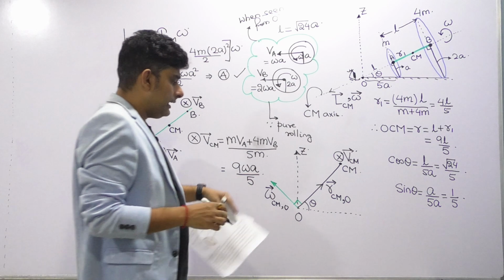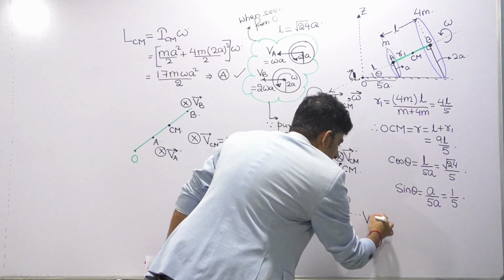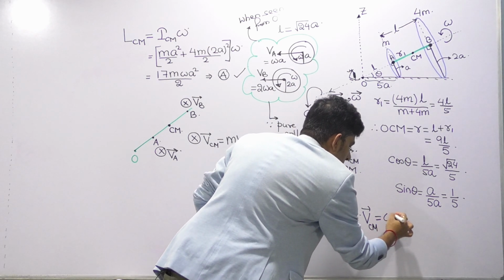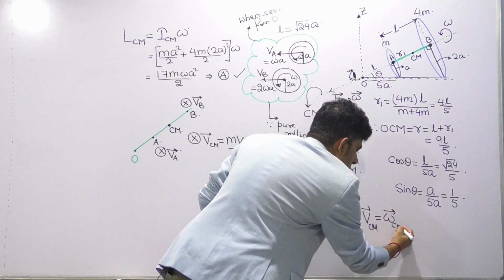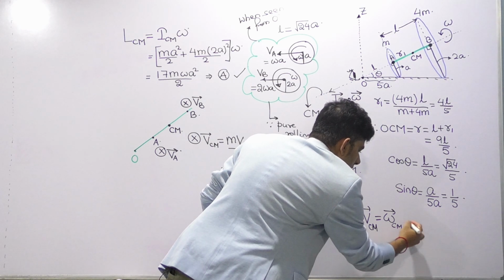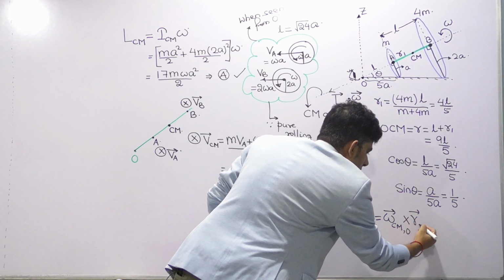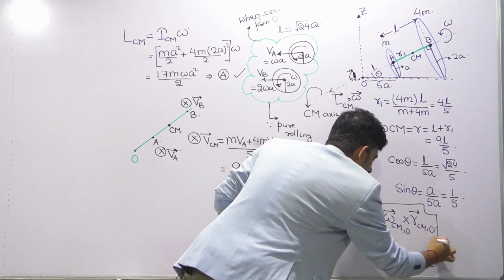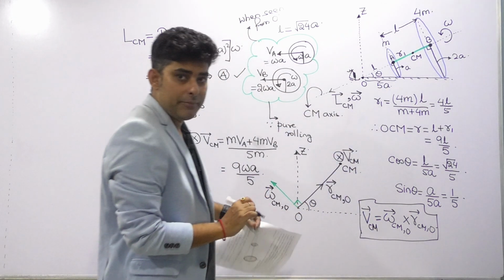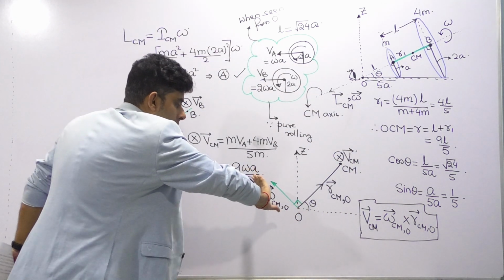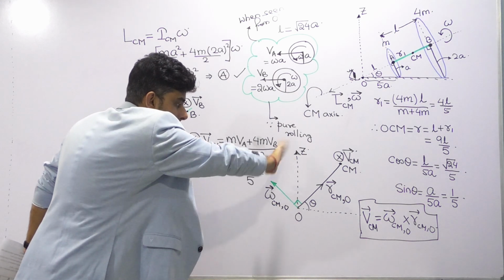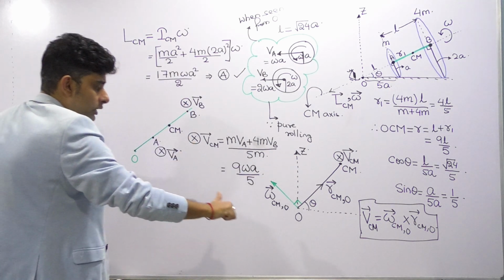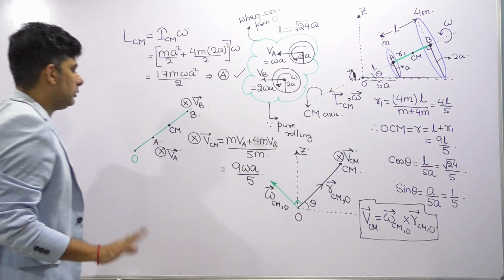And if you still have any doubt, you should remember that V can be written as omega cross R, by this also. Every point I am explaining. So if you turn your fingers from omega to R vector, you can see the thumb will give you the direction of VCM, which is into the page. Got it? So this is omega of center of mass with respect to O.